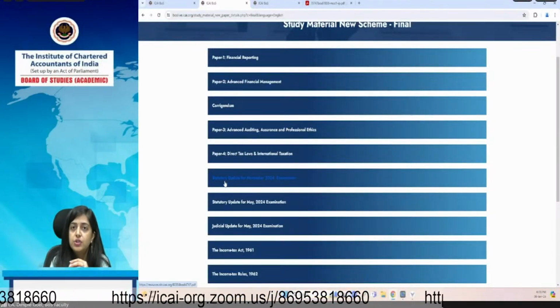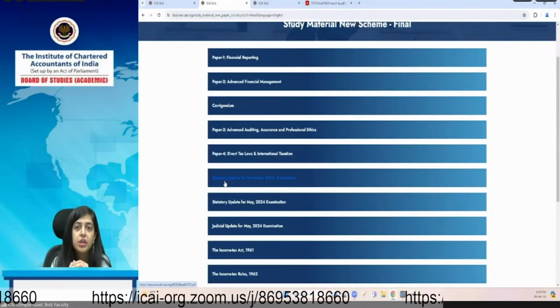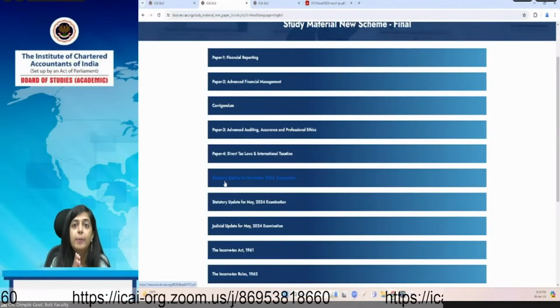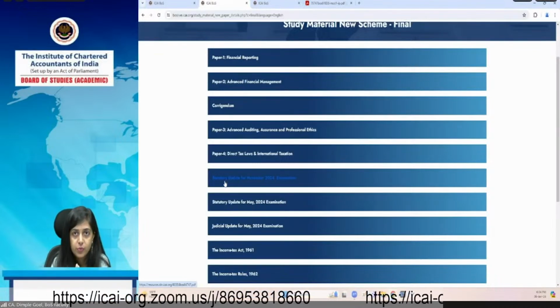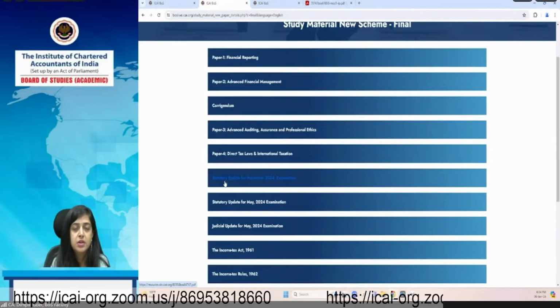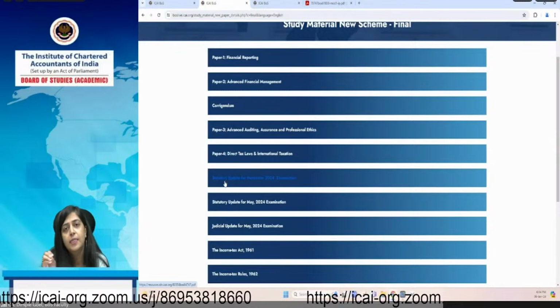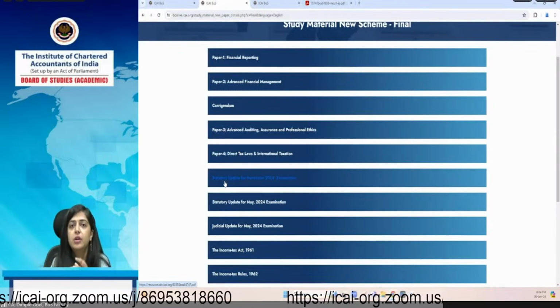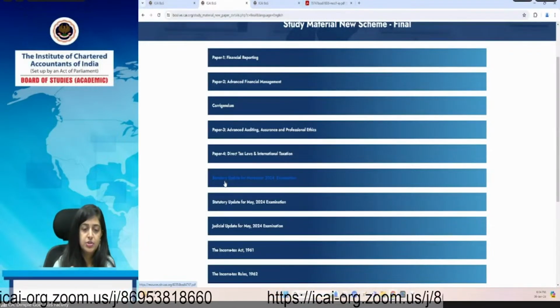In that judicial update, all the judicial rulings relevant for you up to 30th April 2024, which are not covered in the October 2023 edition of the study material, will be included.